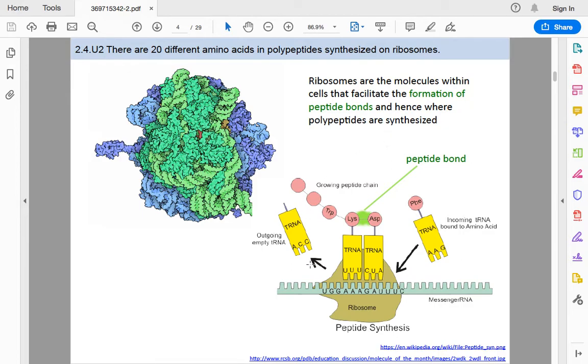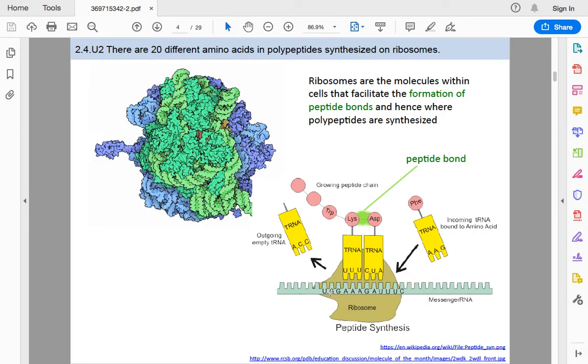Remember that. So how does that happen? This figure represents peptide synthesis. When I say peptide, I mean proteins, okay? Because they are going to form different proteins. We have the messenger RNA and the ribosome, and remember the messenger RNA exits the nucleus of the cell and goes through the ribosome to form peptides. How? We have messenger RNA with information.